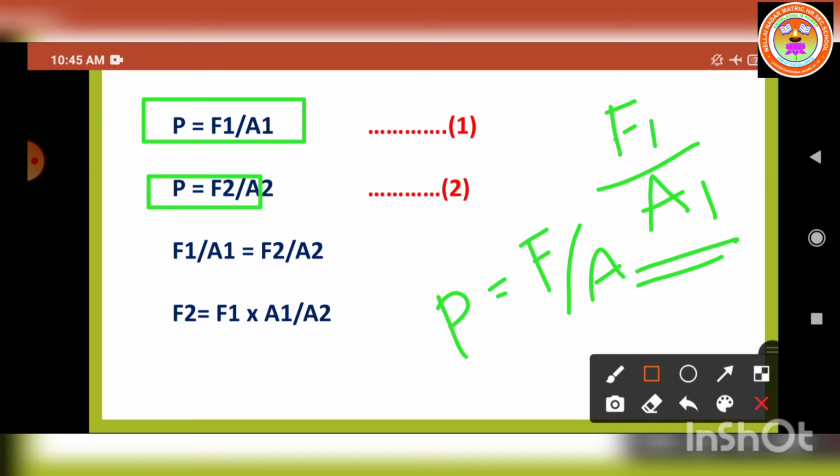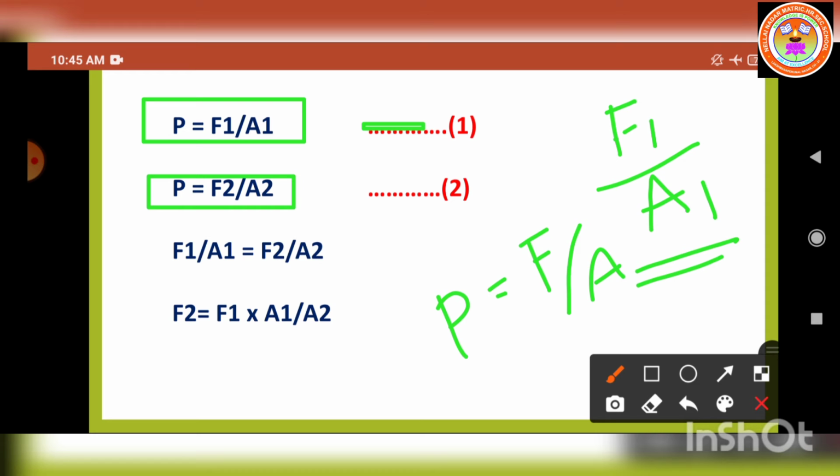So what is the pressure formula? P is equal to F2 by A2. So both the pressures are equal only. So the same pressure only is exerted. Let us consider the first and second equations. Now, the same pressure only.